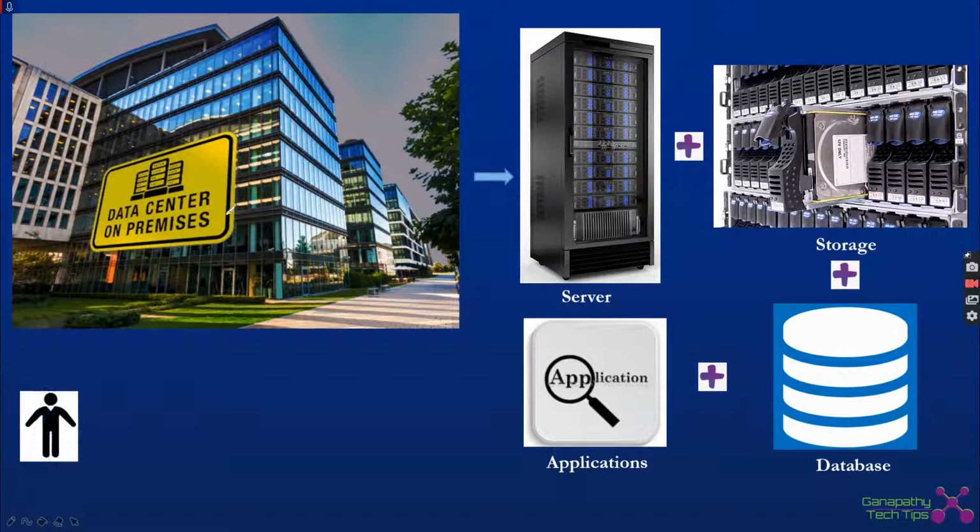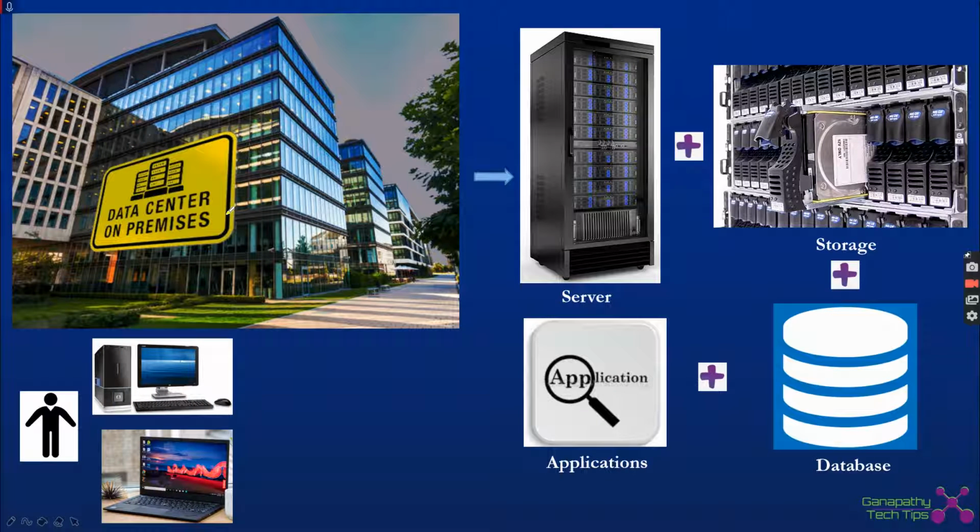A person, a programmer or a developer, or somebody who is working for the XYZ company can take the desktop or laptop and connect to this on-premises data center using the LAN. By doing so, that person will get hold of all these resources like server, storage, applications and database. So it is all about a physical connectivity which needs to be established with the on-premises data center in order to get hold of all the resources which are deployed within the on-premises.